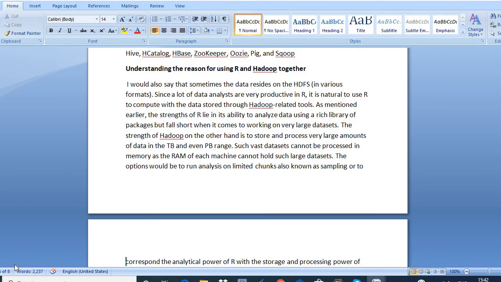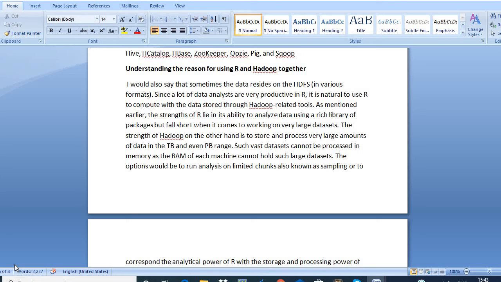Now understanding the reason for using R and Hadoop together. R and Hadoop are always used together. Why? It is because R has very strong analytical power. The strength of R lies in its ability to analyze data using a rich library of packages. But it has a disadvantage that it cannot work with very large data sets. That is, R cannot work with big data.